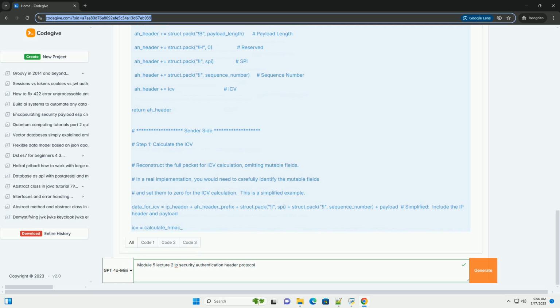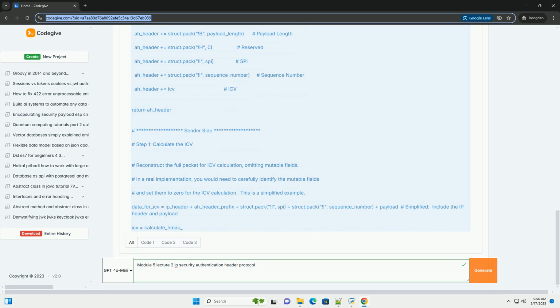Disadvantages: No confidentiality. AH does not provide encryption, so the payload is transmitted in clear text. Less flexible than ESP: AH only provides authentication and integrity, while ESP provides both confidentiality and authentication.